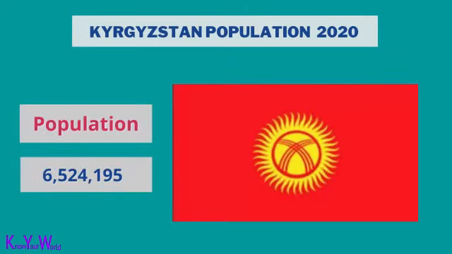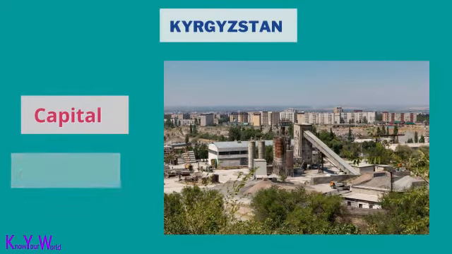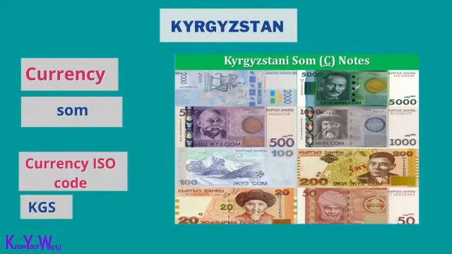Kyrgyzstan's population is 6,524,195. The capital of Kyrgyzstan is Bishkek. The currency of Kyrgyzstan is the Kyrgyzstani som. The ISO currency code is KGS.